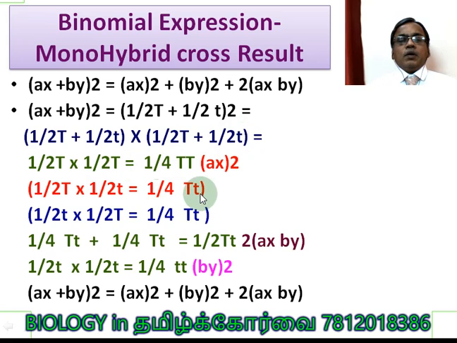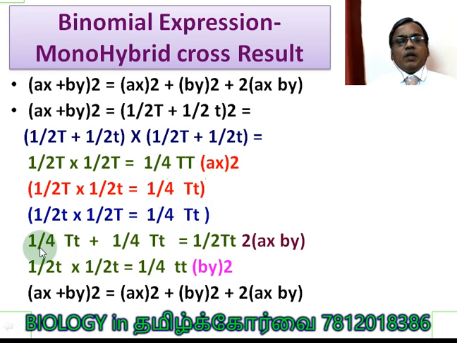Are you clear? So heterozygous dominant here. And in the next cross, 1/2 small t, this part we are taking, multiplied with 1/2 capital T, so 1/4 capital T small t. Right? So we have to add these two because both of them are with the same genotype.